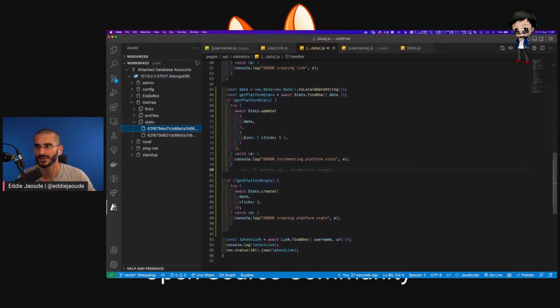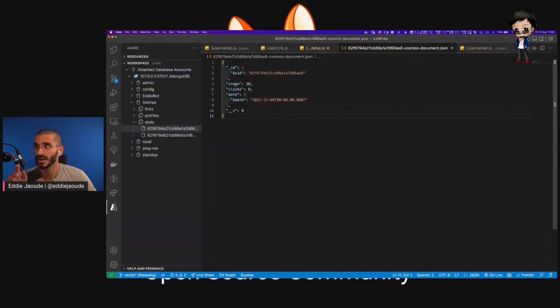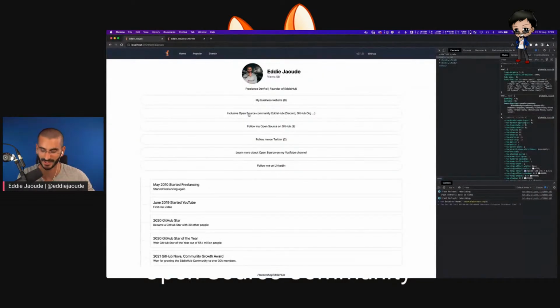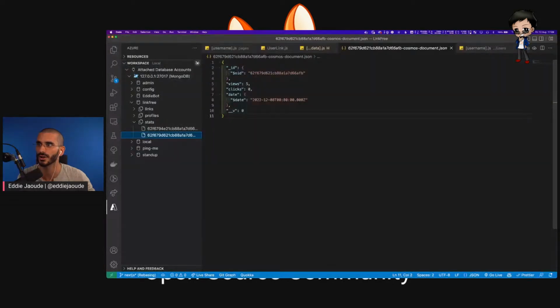I'm pretty confident. So we're not expecting any new documents. We're expecting clicks to increment because they're on 0 at the moment. So we're expecting them to start incrementing. So yesterday's one shouldn't change. So the 11th shouldn't change, but today's one should increment. So let's have a look. Let's just check that the views still work. This is why I love automated testing because it makes sure that it works. The views have gone up by 2 on my profile, but the overall views should go up for today. And it has gone up by 2. Perfect. Clicks hasn't because we haven't done any clicks yet.